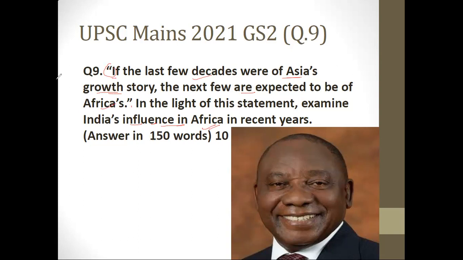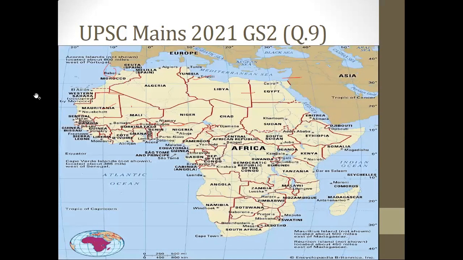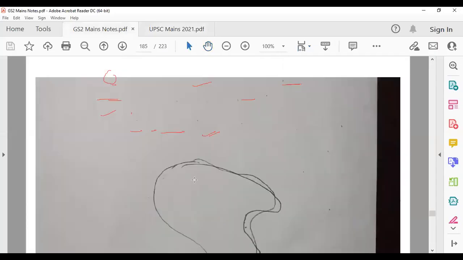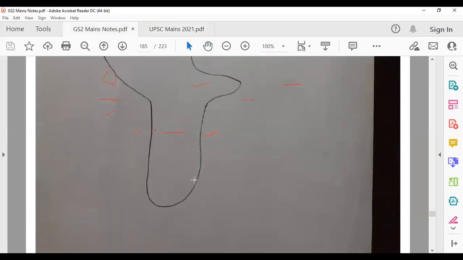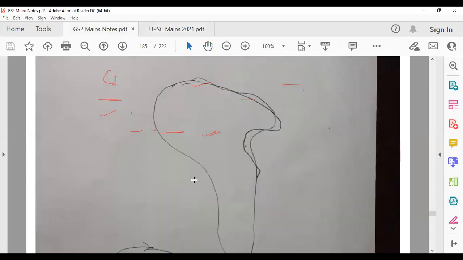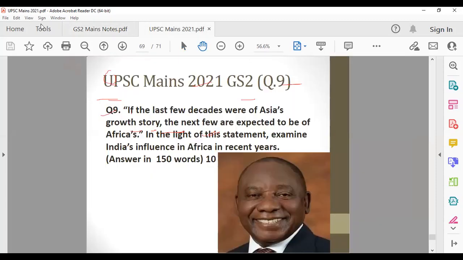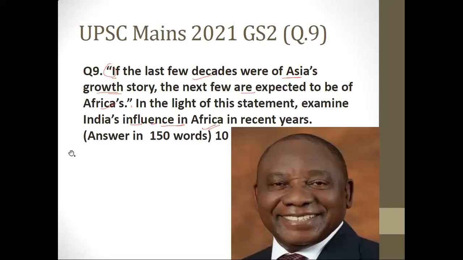Let me show you something. Avoid making a map like this. If you are making those kinds of maps, it's better not to make a map. Like earlier when I used to practice, let me show you some of my maps. This kind of map, please don't make it. Practice a lot, you will become better. Avoid making these kinds of maps. It's better that you write stuff instead of making these maps. Fine. I will show you some handwritten notes as well. But first of all, let's see what we have to answer here.